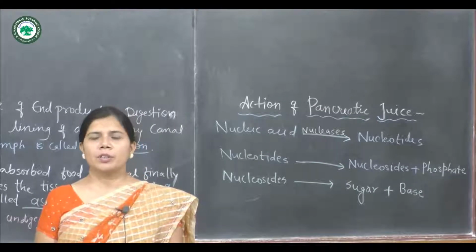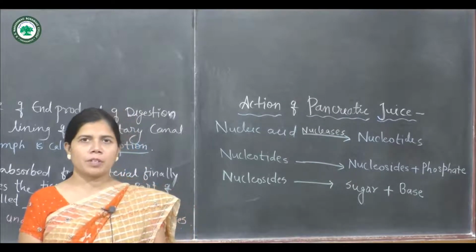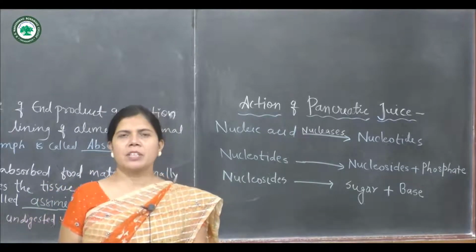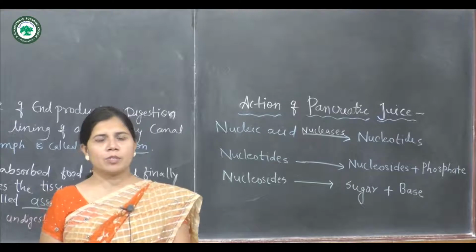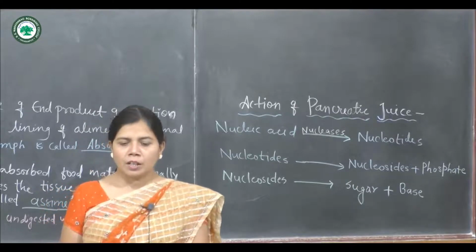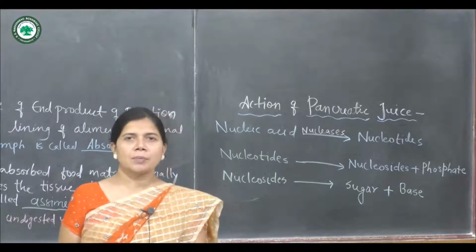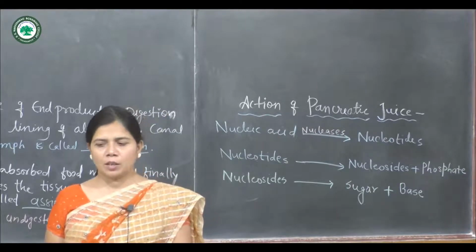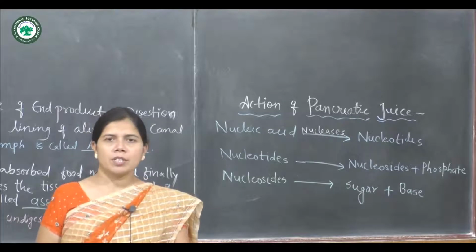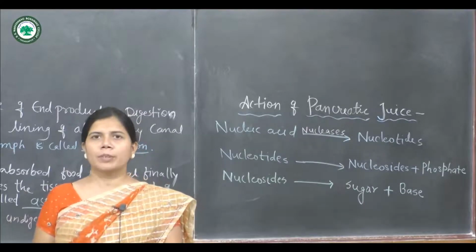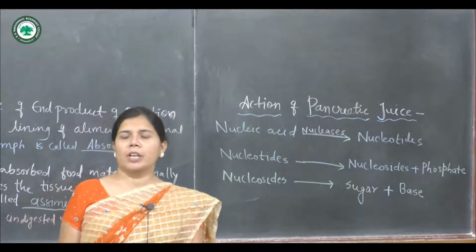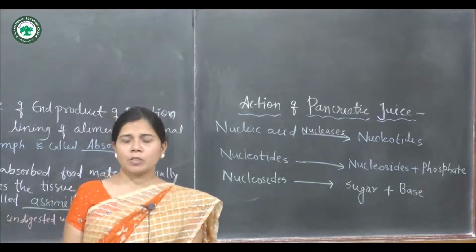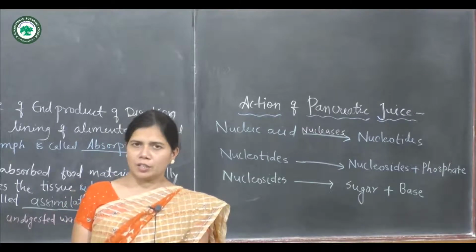Students, today we are going to discuss a topic from the chapter Human Nutrition from standard 11th Biology. In the previous video, we discussed the digestive system of humans, in which we studied digestion in the buccal cavity, digestion in the stomach, and digestion in the small intestine. Today we are going to discuss the action of pancreatic juice, the action of intestinal juice, as well as absorption, assimilation and digestion.